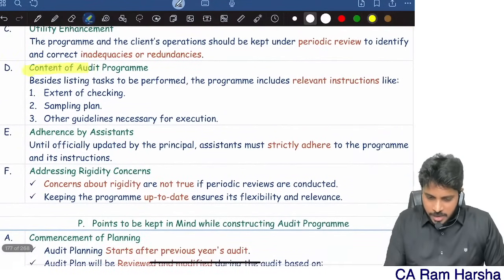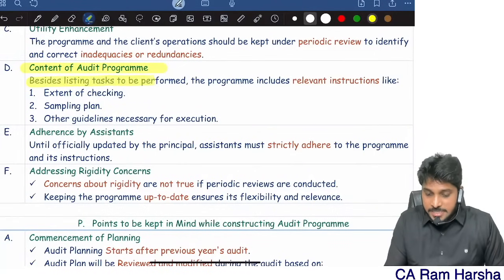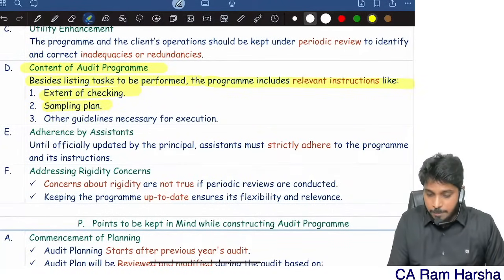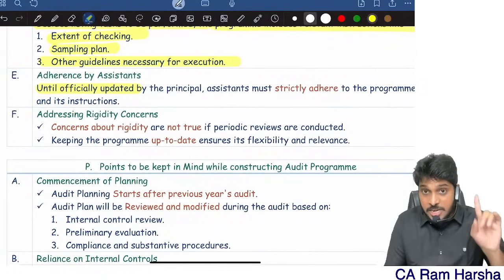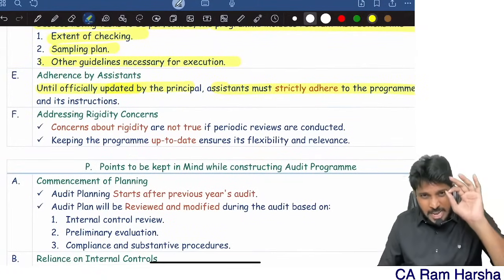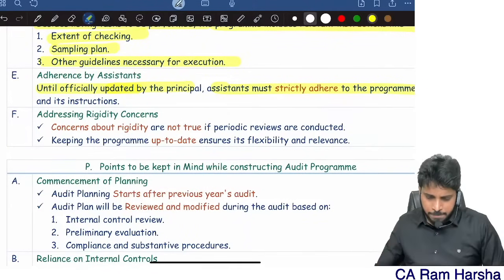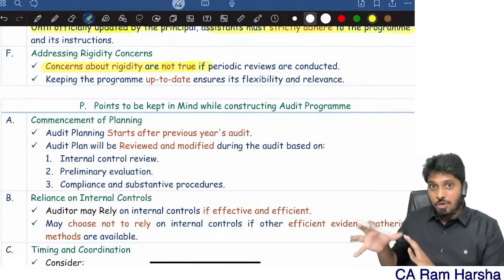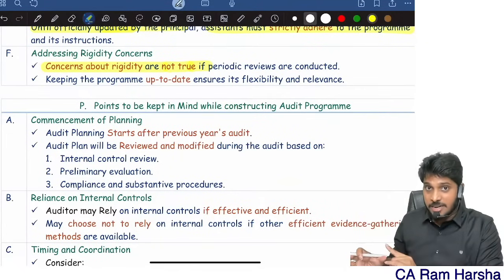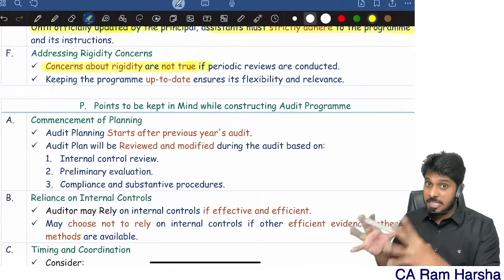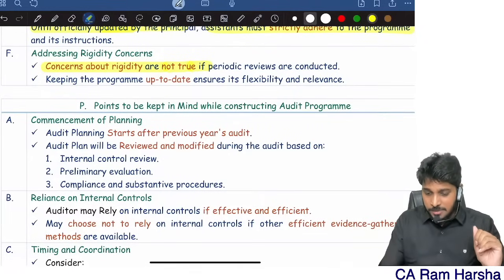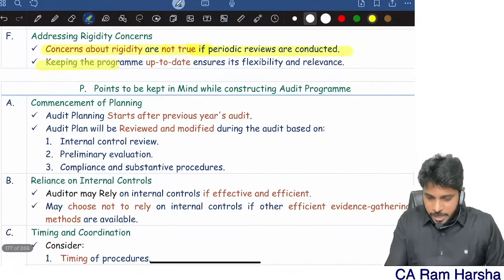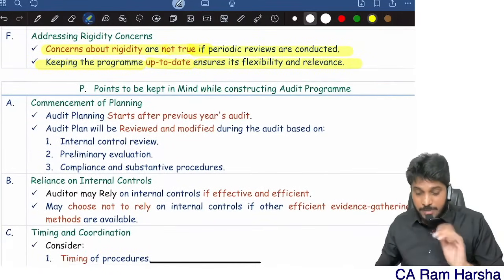Now, the contents of the program. Besides listing tasks to be performed, the program shall include instructions: the extent of checking, sampling plan, all that. Until officially updated by the principal, the team members strictly have to follow the program. Concerns about rigidity are not true. Since the program lists each and every step you need to do, people will feel that it is rigid. Rigidity will be there, but periodic review will be conducted to ensure that it is up to date. Keeping the program up to date ensures its flexibility and relevance.